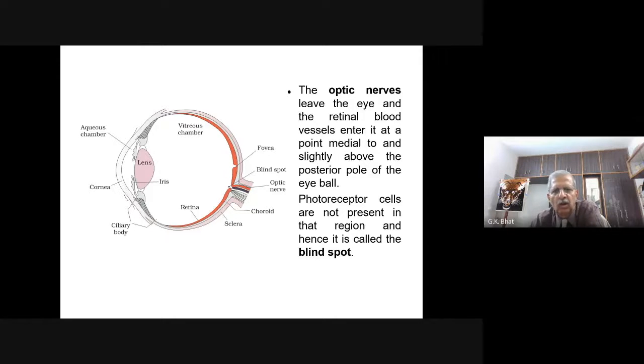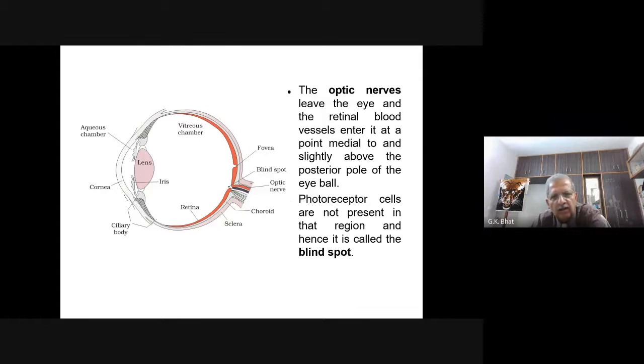Why is it called blind spot? Because in this spot where the optic nerve leaves the eye, or where the retinal blood vessels enter into the eye, somewhat at the middle point, you see this region without any cone cells.